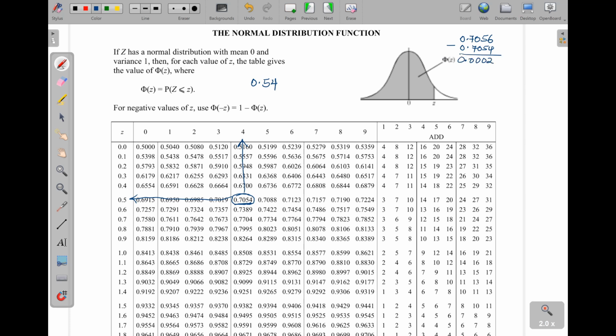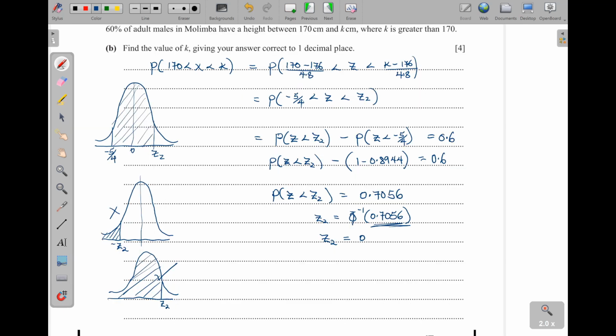Now you go this side and look for the 2. The 2 is not there, but I have seen 3, which is nearest to 2. Then I'll pick this value here, which is a 1. So that means my Z value is 0.541. So the Z value here is 0.541. Remember, this expression is for the Z2 here, which we have found.